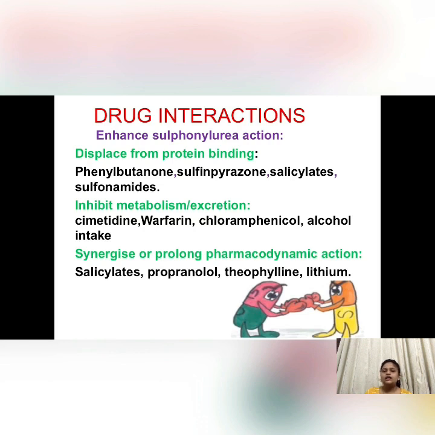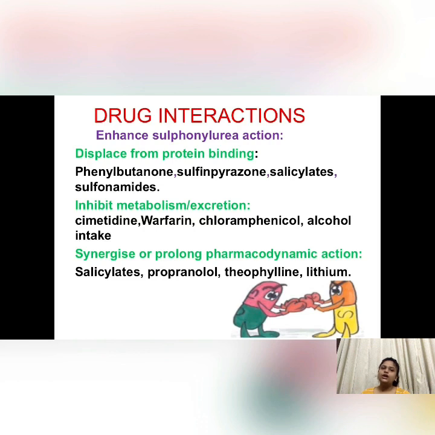With green color I have written the mechanism, that is, how these drugs will increase the action. So phenylbutazone, sulfinpyrazone, salicylates, sulfonamides, they can displace the drug from protein binding. So the drug available for the volume of distribution in the body will be more. So it can lead to enhanced action, which will lead to hypoglycemia. Then the drugs like cimetidine, warfarin, chloramphenicol, alcohol intake, they can inhibit the metabolism and excretion of the drug.